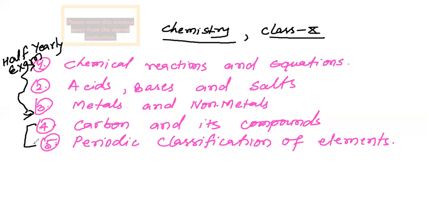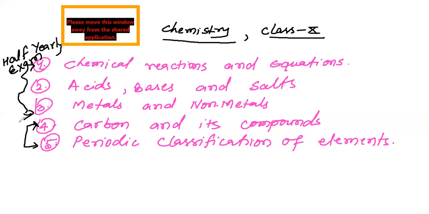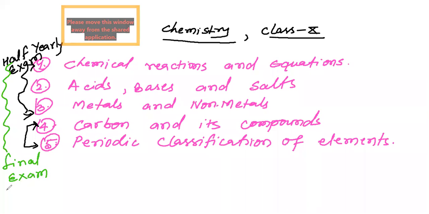And these 2 chapters, including these 3 chapters also, are for the final exam or pre-board exam.